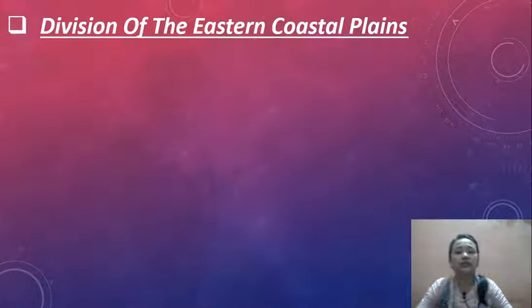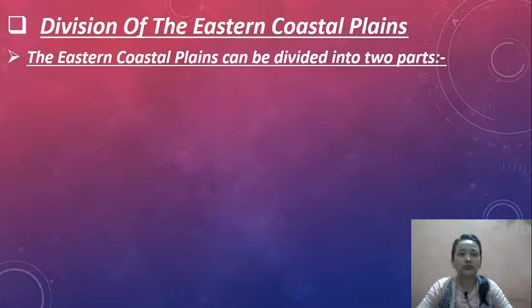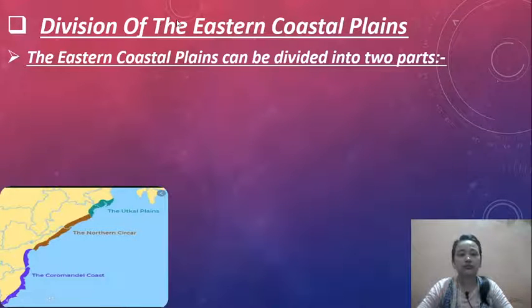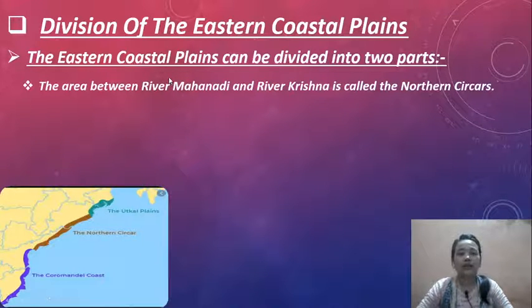Now, divisions of the Eastern Coastal Plains. The Eastern Coastal Plains can be divided into two parts. The area between the river Mahanadi and the river Krishna is called the Northern Circars.